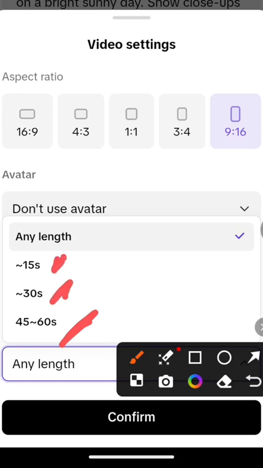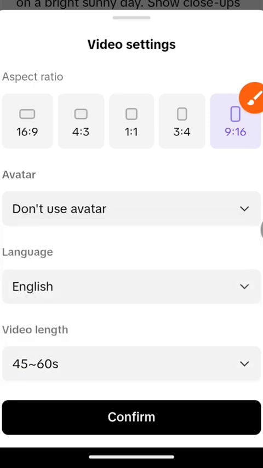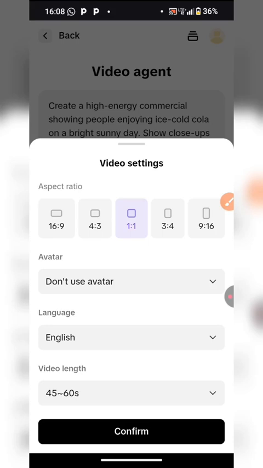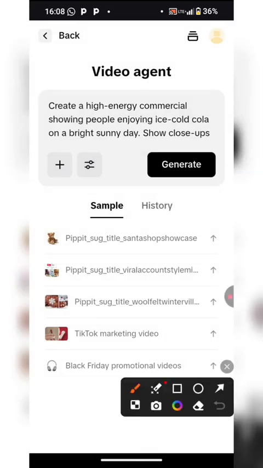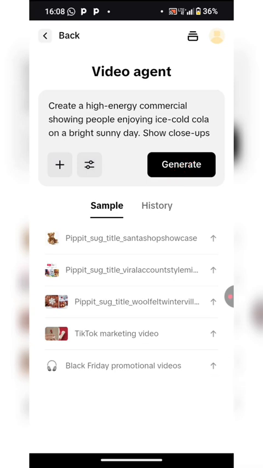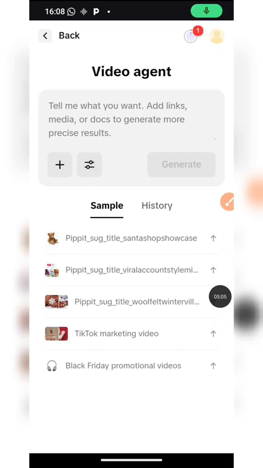Then length: 15 seconds, 30 seconds, 45 to 60 seconds. I stick with 45 to 60 seconds. Note, if you do any length, you can do up to 1 minute. So I click on confirm and hit generate. This tool is responsible for a lot of viral ads that you see people do. UGC ads is responsible for it.